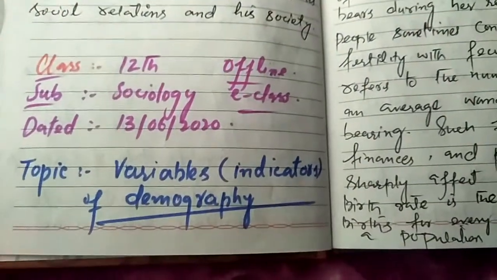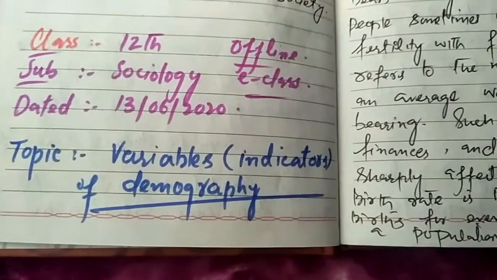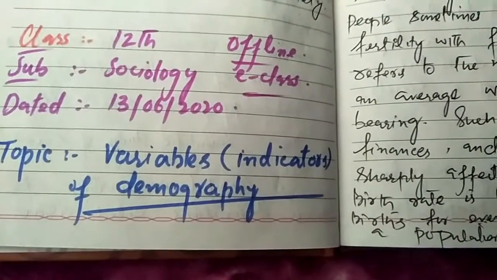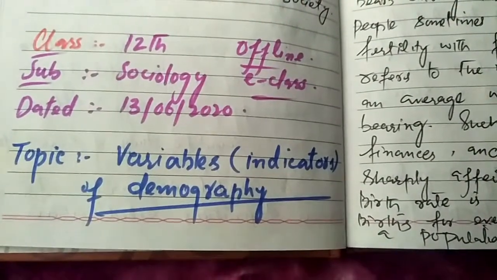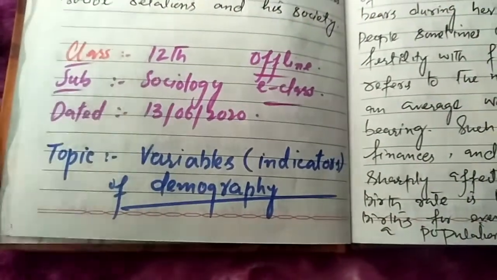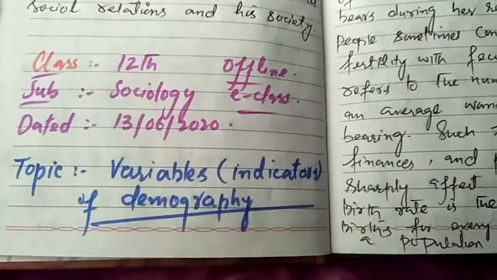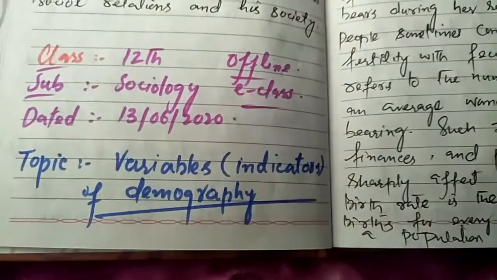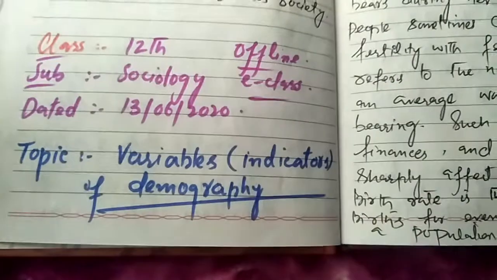What we understood today is that we studied variables, indicators of demography. That is those parameters which really affect the size of the population. They fluctuate the population. For example, we studied fertility, that is the births. Then we studied mortality, that is the deaths. Then we studied migration, that is the movement of the people. All these come under what are known as variables or indicators of demography.